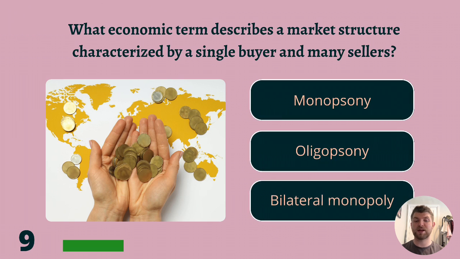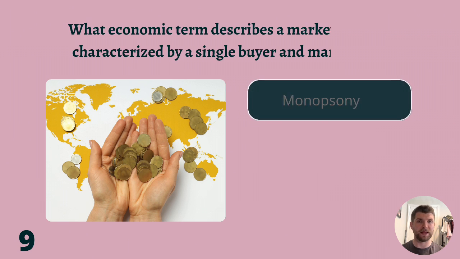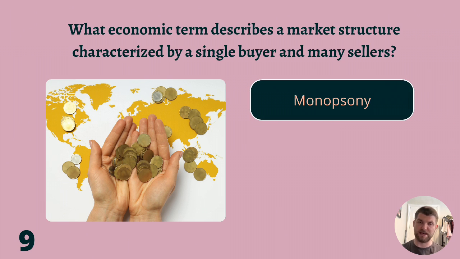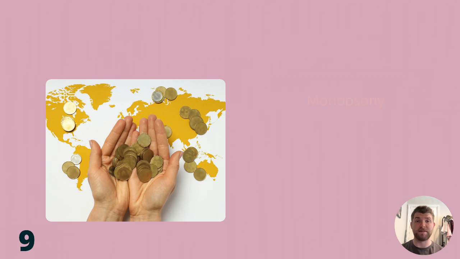9. What economic term describes a market structure characterised by a single buyer and many sellers? Monopsony, oligopsony, or bilateral monopoly? The answer is monopsony.